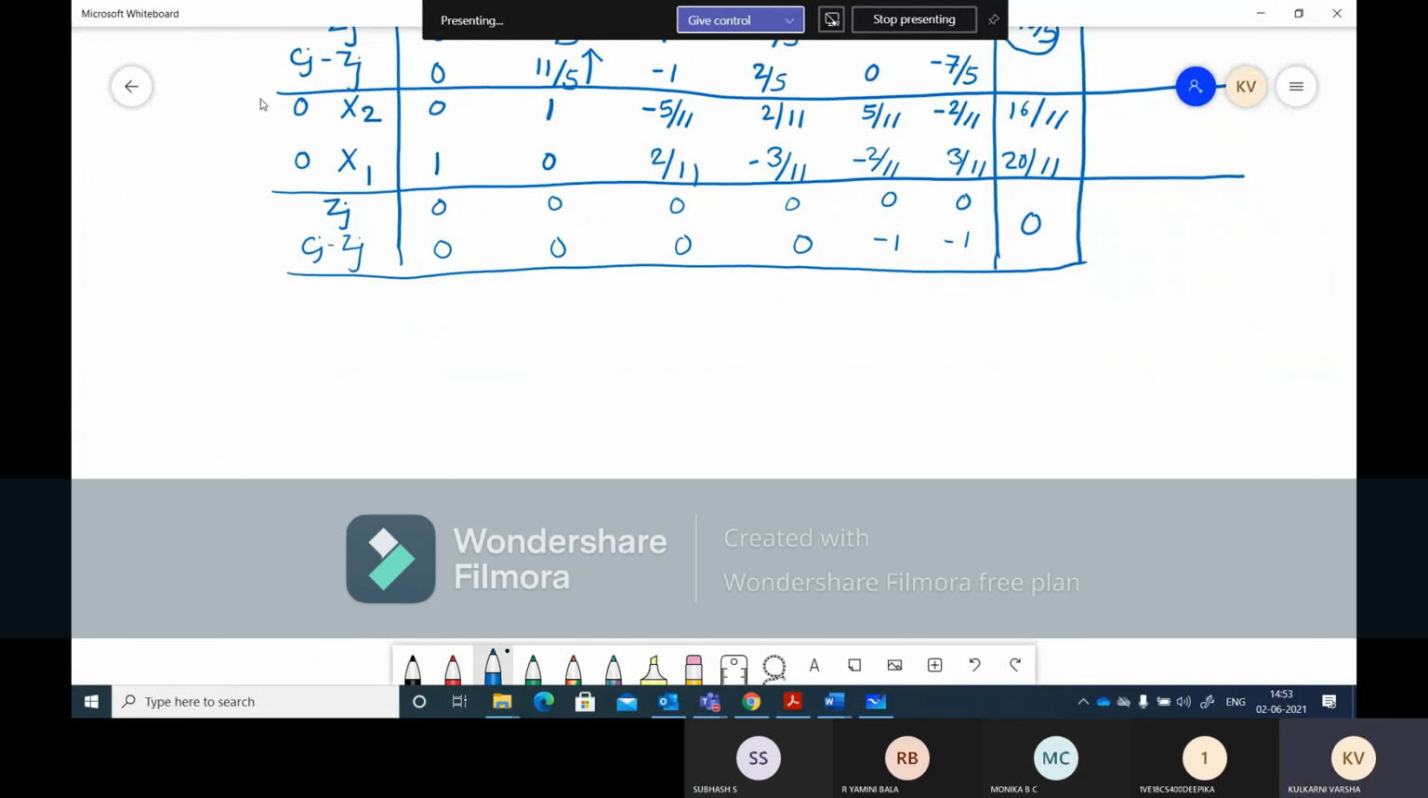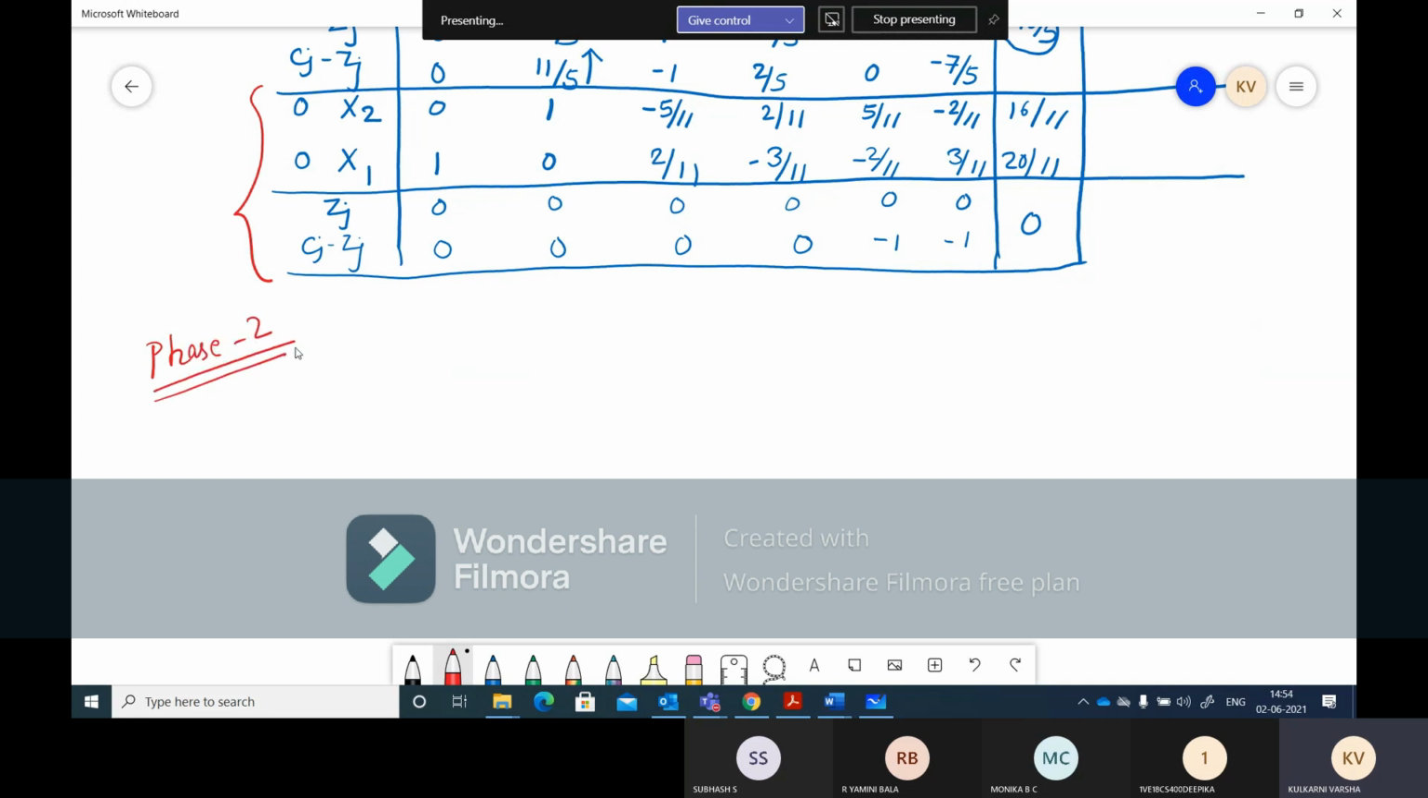We have to use the last iteration of phase 1. So our last iteration of phase 1 is this. We'll be using this last iteration of our phase 1 as the first iteration of our phase 2. So let us go for phase 2.